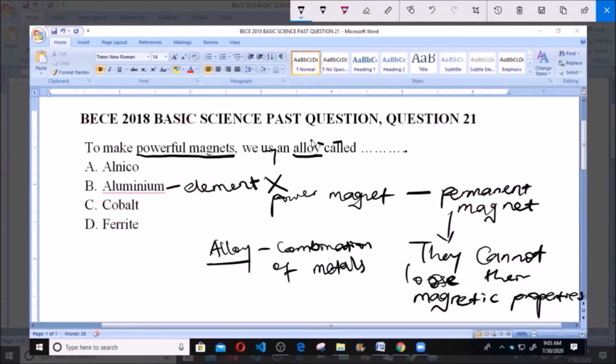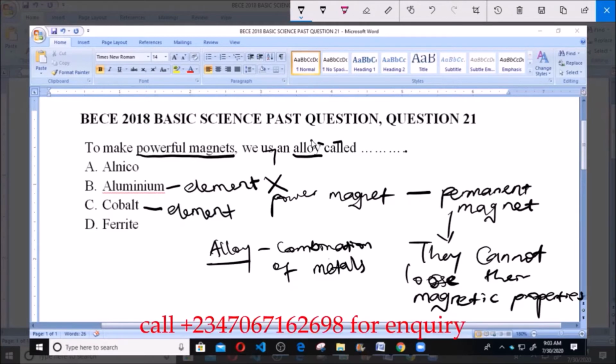Likewise, cobalt. Cobalt also is a metallic element, it's not an alloy. And the question says, which alloy can be used to make a powerful magnet? So we have to note these words, alloy and powerful magnet. Cobalt here is not an alloy, it's an element, so cobalt cannot be the answer.